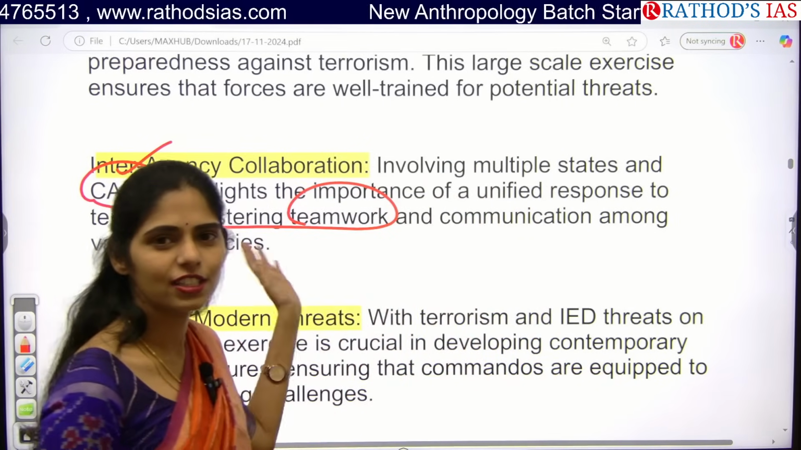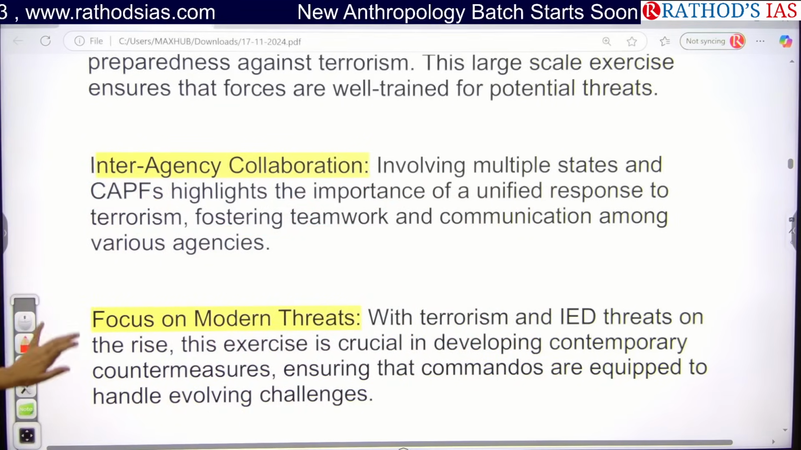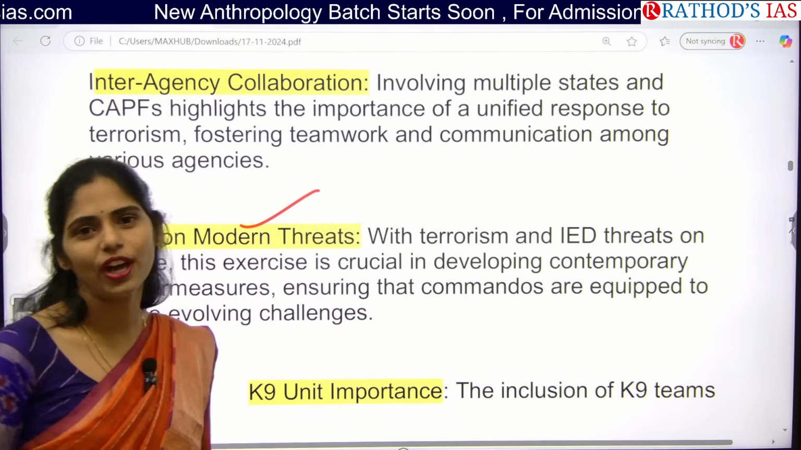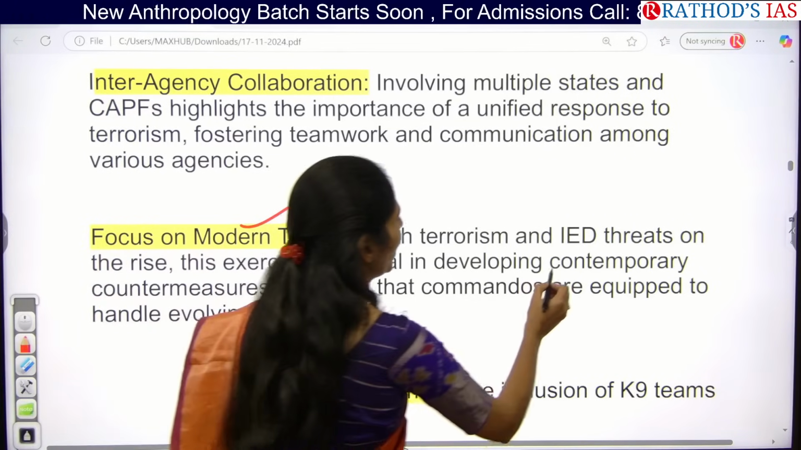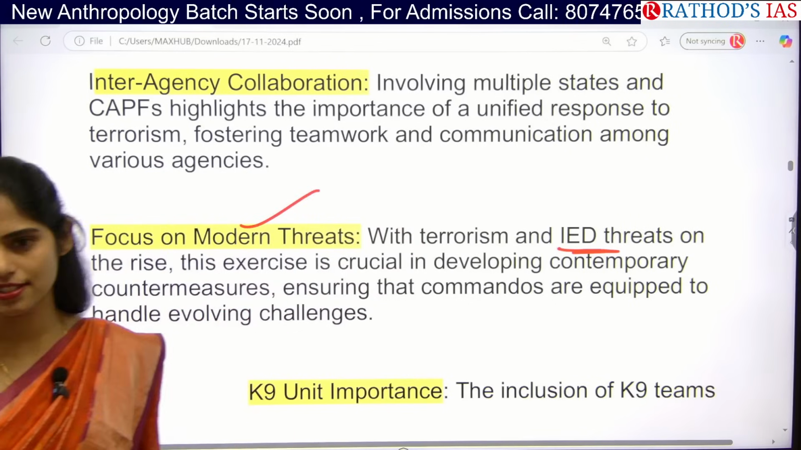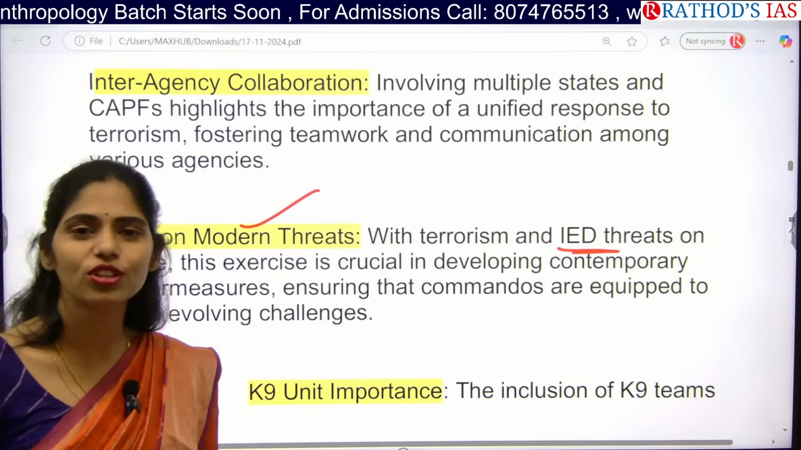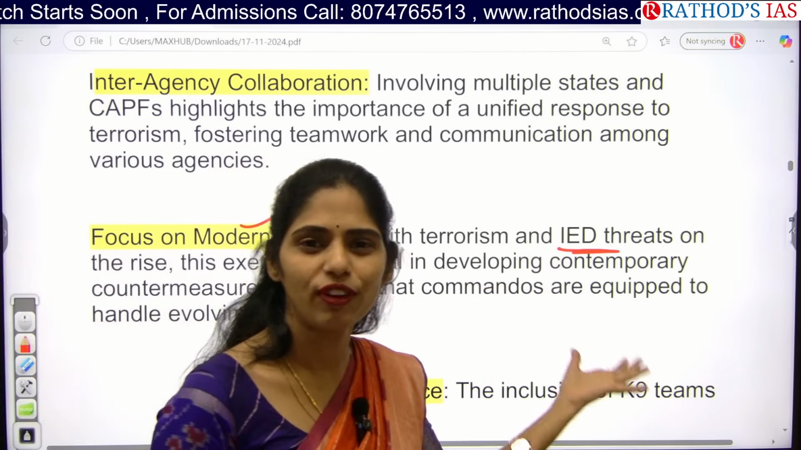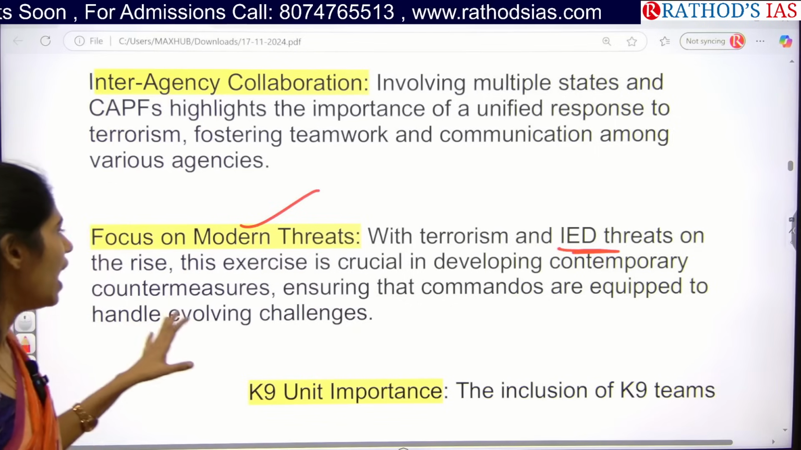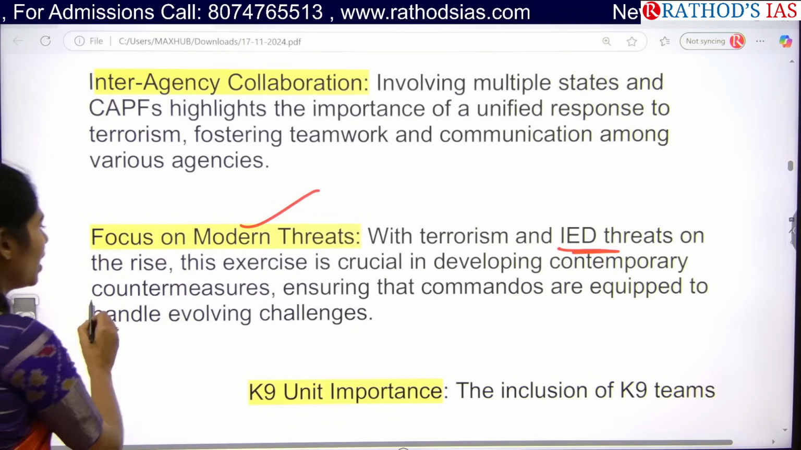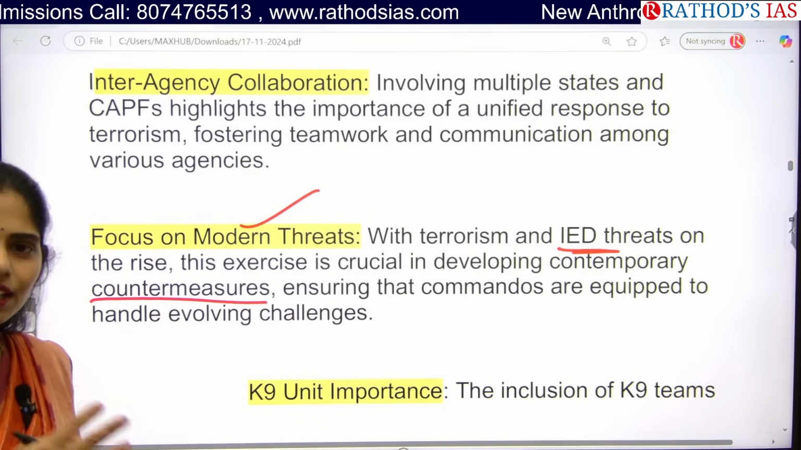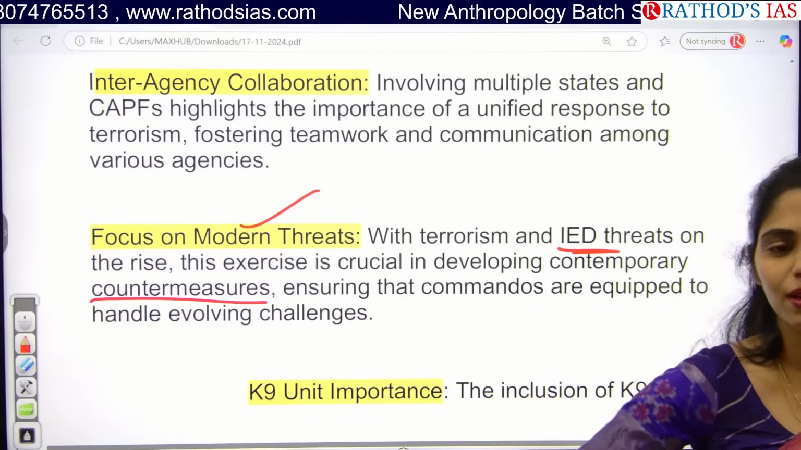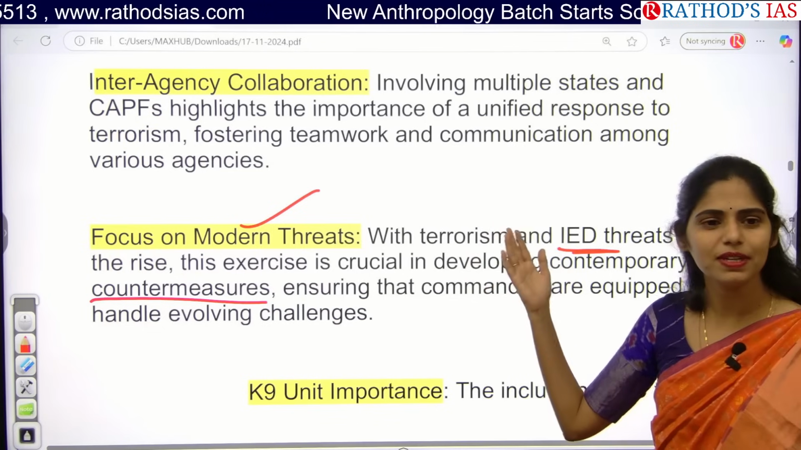Okay, you can write about this national exercise. And next, in this exercise you are focusing on modern threats. We have improvised explosive device threats. They are using different kinds of explosive devices, that is, bombs. Because of this we have to know about the different kinds of improvised explosive devices they are using, and we have to develop contemporary countermeasures for them. So what are the measures that we have? We have very old outdated technology. Now the threats are increasing day by day because of improvements and developments in science and technology.